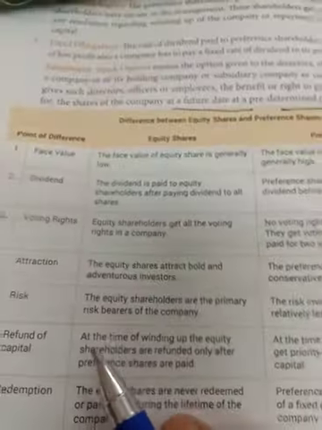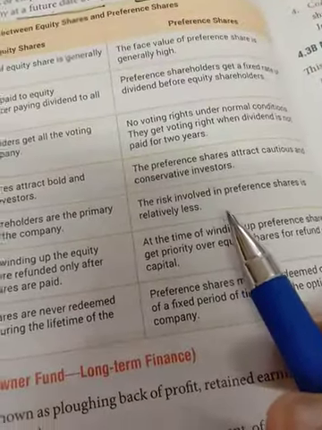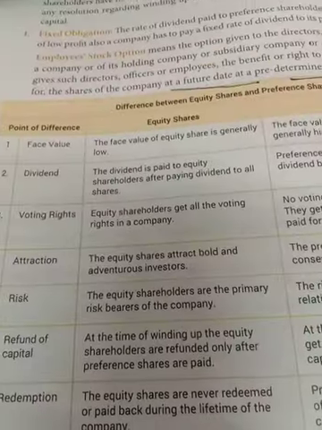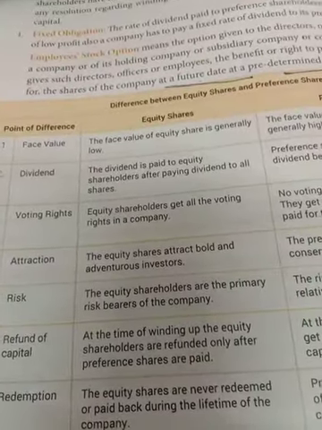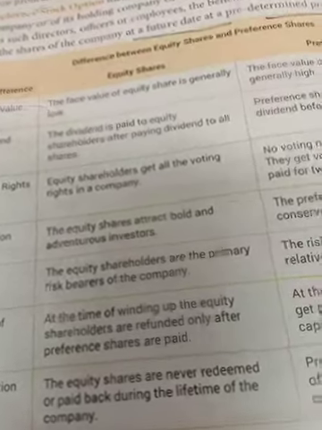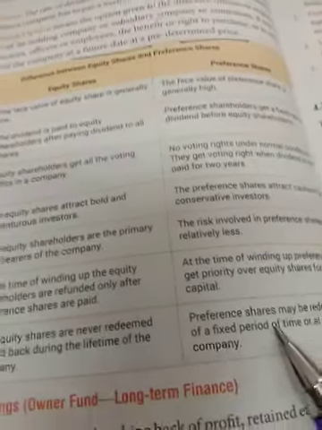So here, the equity shareholders are the primary risk bearer and the preference shareholders are not the primary risk bearer. There is risk involved for the preference shareholder, but relatively less than the equity shareholder. At the time of winding up of the company, equity shareholders get a refund only after the preference shareholders, and the preference shareholders get the refund before the equity shareholders.